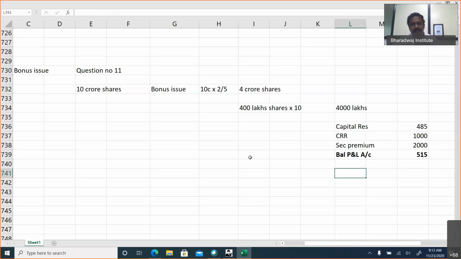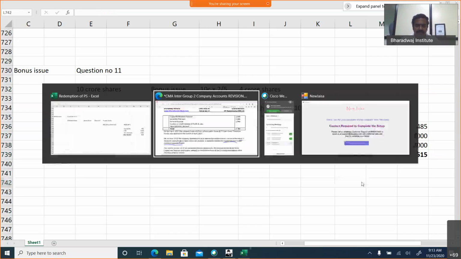Okay, this is about the balance that should be used from P&L account. Journal entry will be simple. Debit all the reserves to bonus for equity shareholders. Then bonus for equity shareholders account credit to equity share capital.